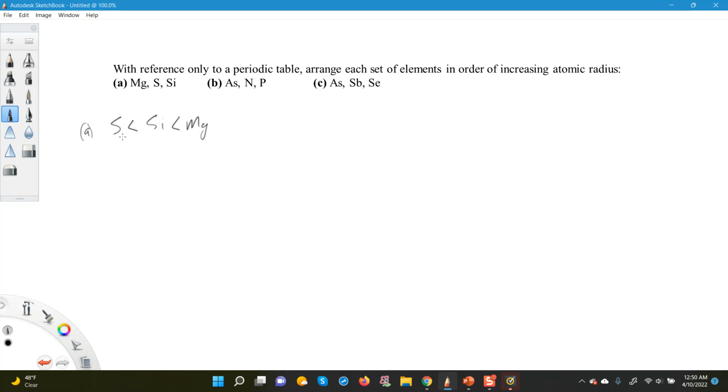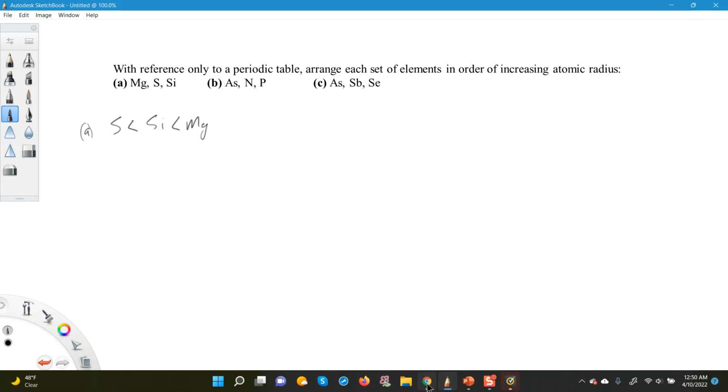All right, so that's the answer for A. Sulfur will be the smallest, followed by silicon, followed by magnesium, because they're in the same period, but sulfur is to the right of magnesium. Remember, the atomic size decreases as you go across left to right, so sulfur would be the smallest, followed by silicon, followed by magnesium. Okay, so that's A.